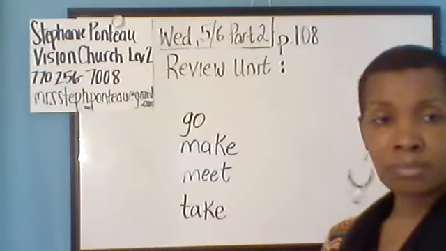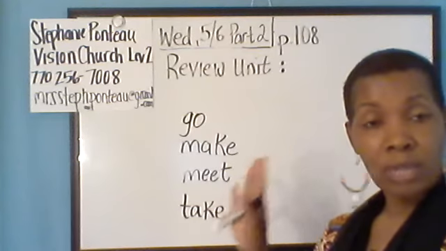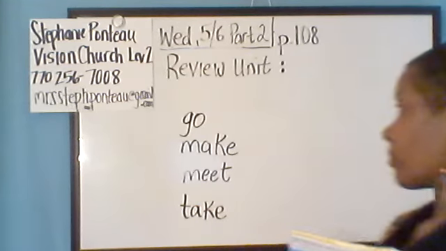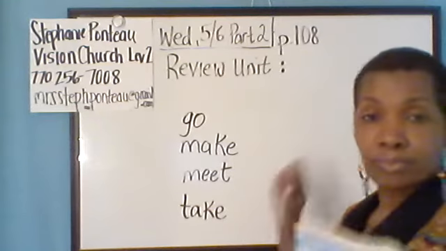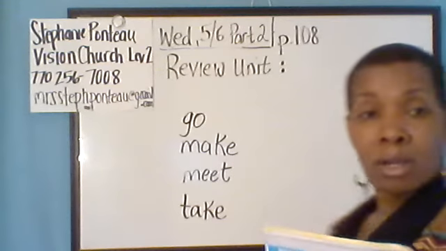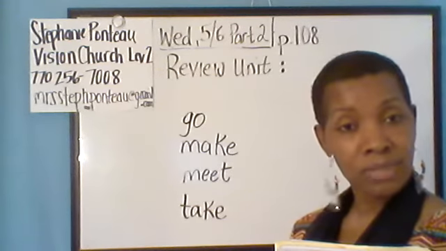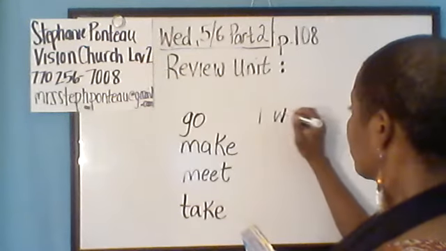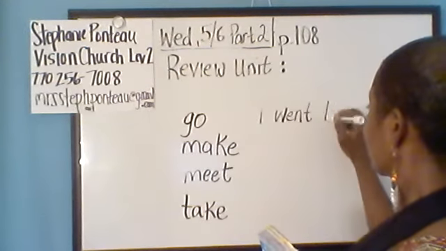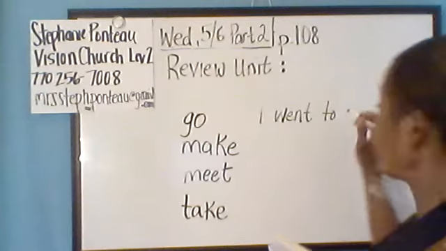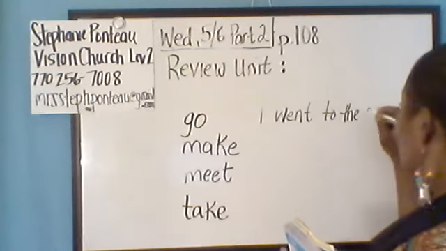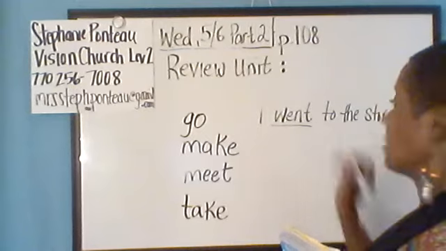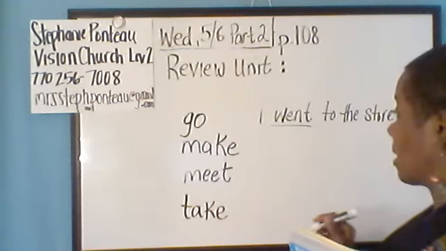I'm going to make a sentence and we're talking about simple past, okay? Simple past for go. Where did you go yesterday? I went to the store. Okay? Went is the past of the irregular verb go.